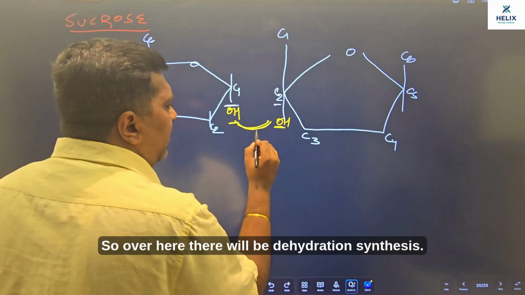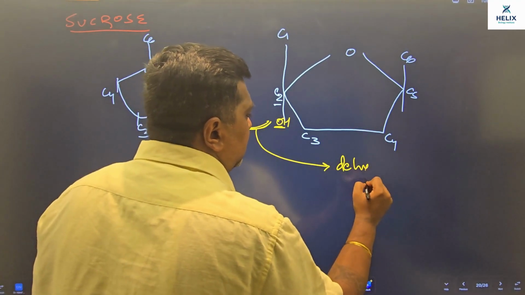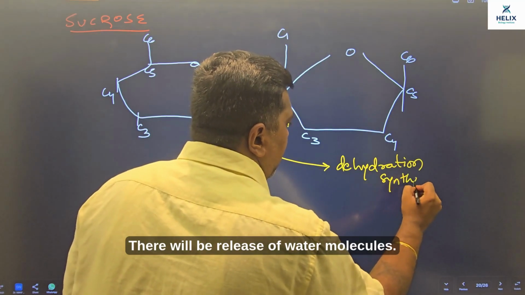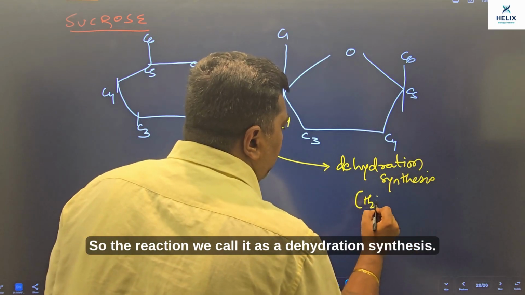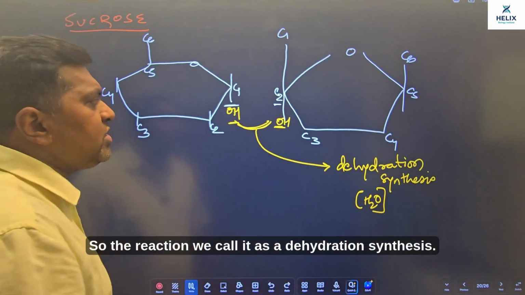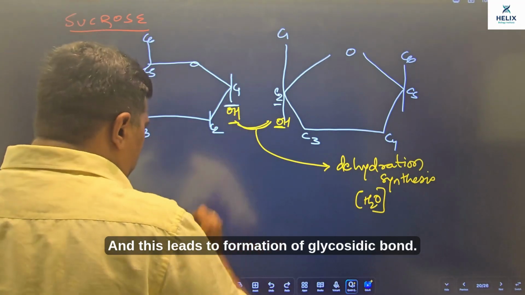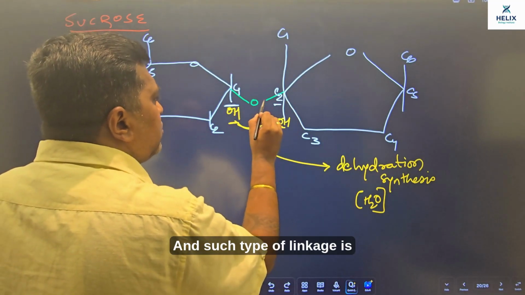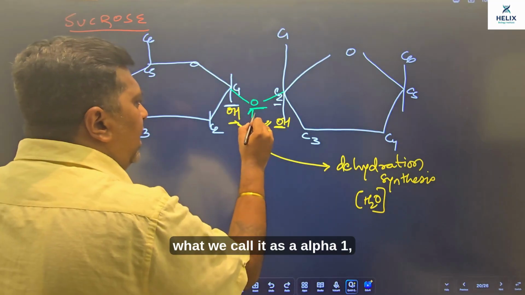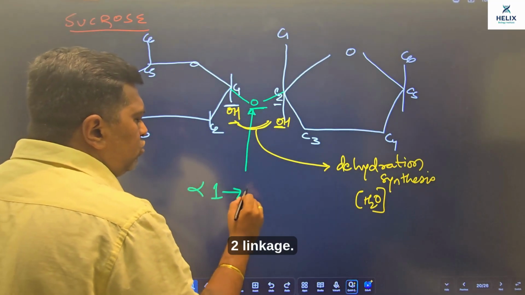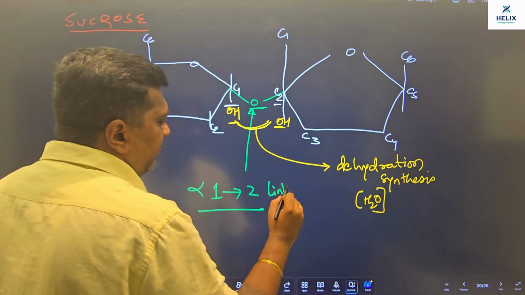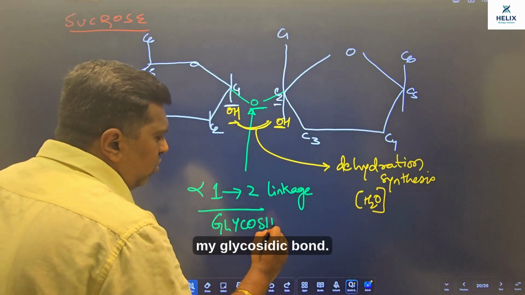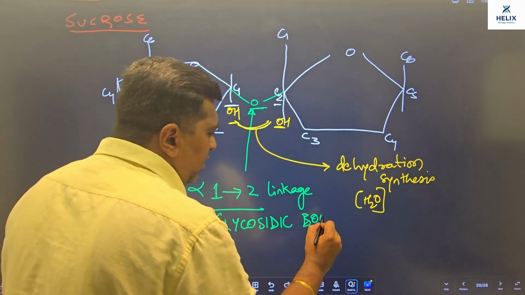So over here, there will be dehydration synthesis. There will be release of water molecules. So the reaction, we call it dehydration synthesis. And this leads to formation of a glycosidic bond. And such type of linkage is what we call an alpha 1,2 linkage. And this is basically my glycosidic bond.